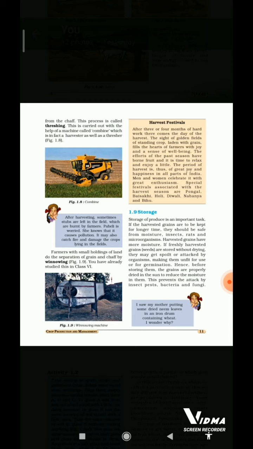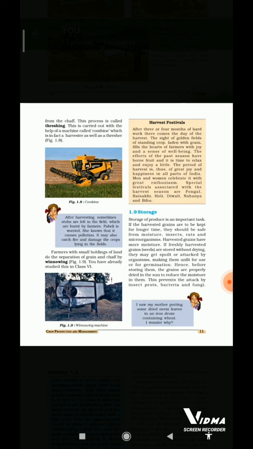After harvesting, sometimes stubs are left in the field which are burned by farmers. Paheli is worried. She knows that it causes pollution. It may also catch fire and damage the crops lying in the fields. Farmers with small holdings of land do the separation of grain and chaff by winnowing. Figure 1.9. You have already studied this in class 6.